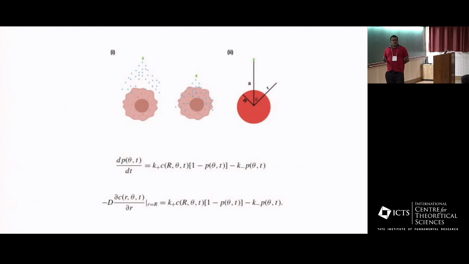The probability of occupancy of the receptor can be written as the attachment rate times the probability that the receptor is not occupied, minus the probability of detachment. Then the current of cAMP is what is responsible for attachment of the cAMP to the receptors. So that takes care of this relationship.